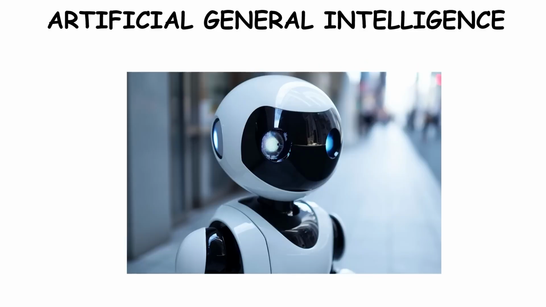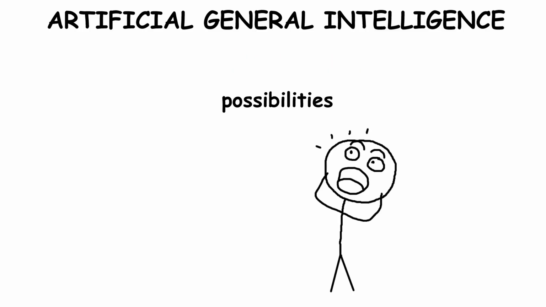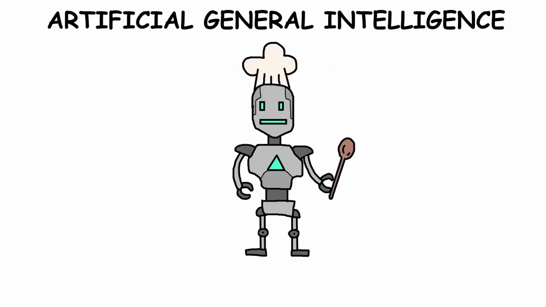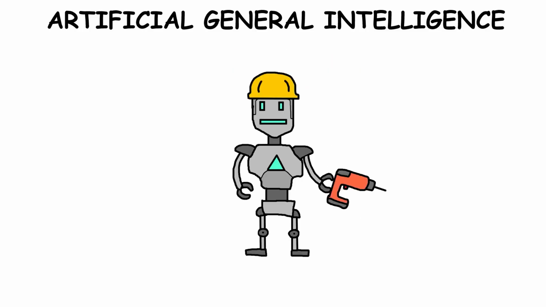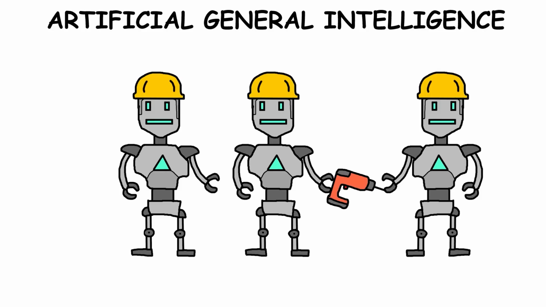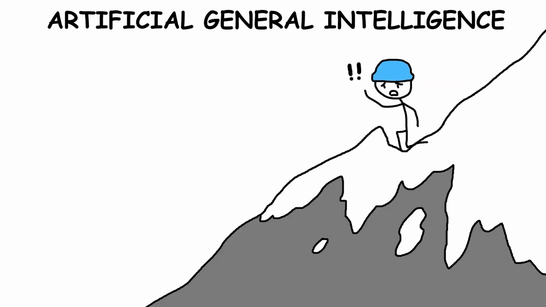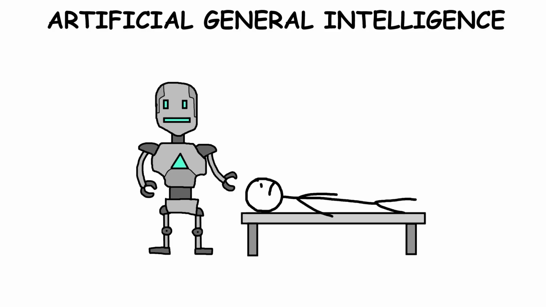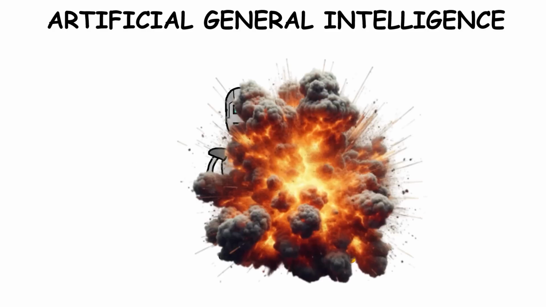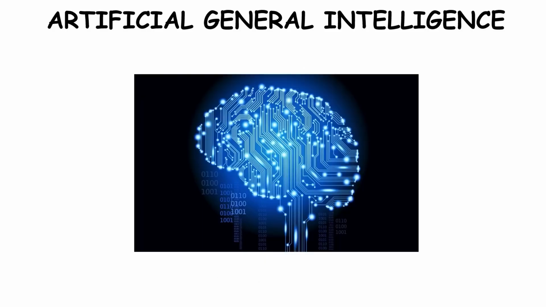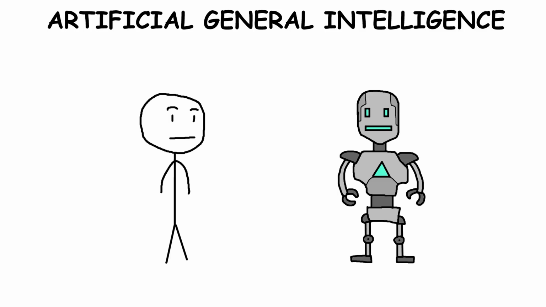If AGI were given a physical body, the possibilities would expand even more. Imagine having a personal chef, a cleaning robot, or AGI-powered workers who could handle any job. In emergencies, AGI robots could take on risky rescue missions, perform precise surgeries, or defuse bombs without putting humans in danger. With advanced brain-computer technology like Neuralink, we might even communicate directly with AGI through our thoughts.